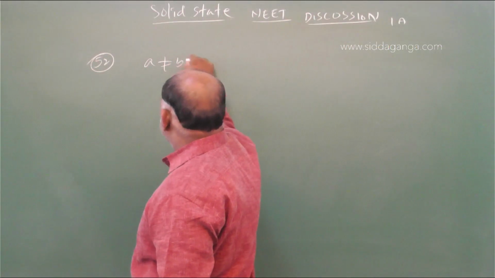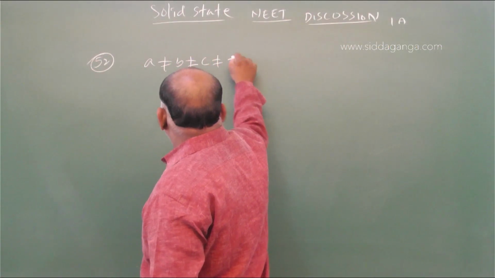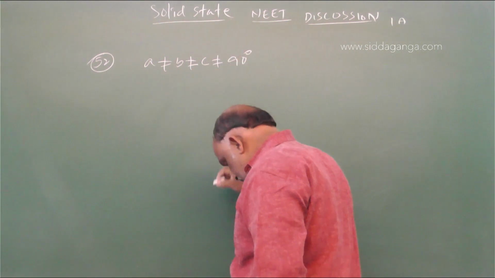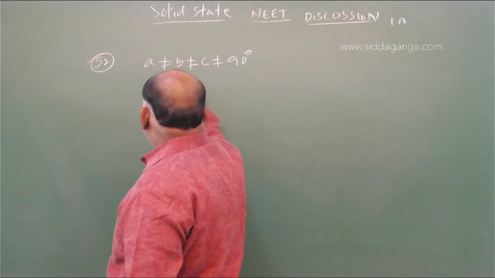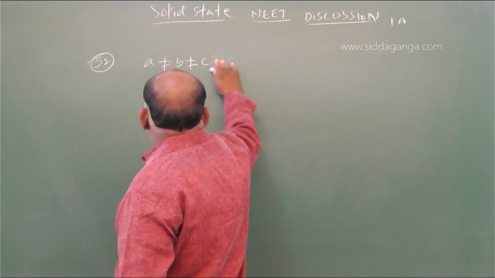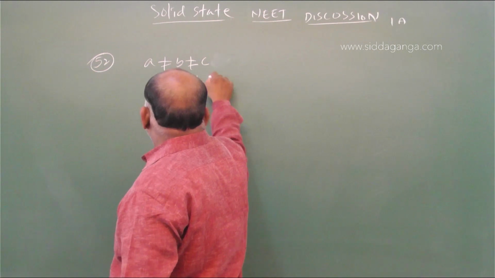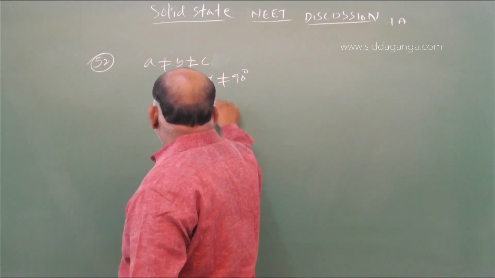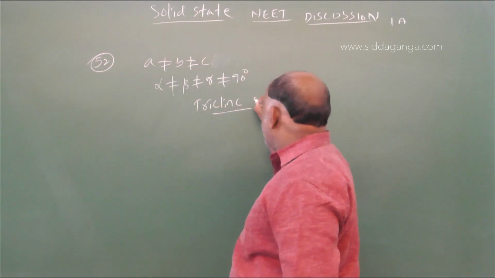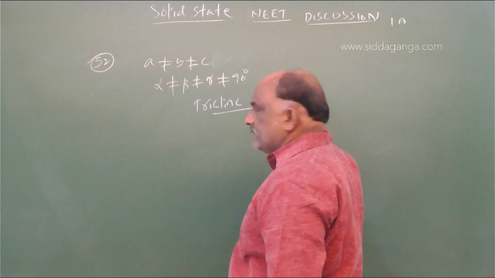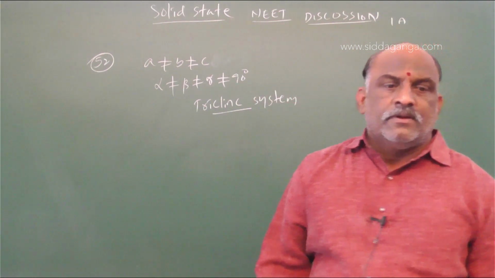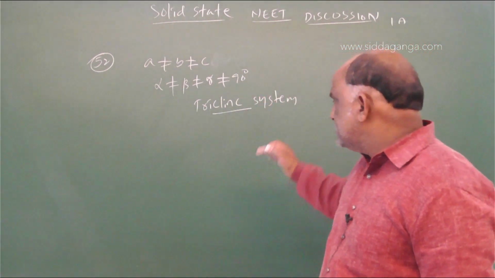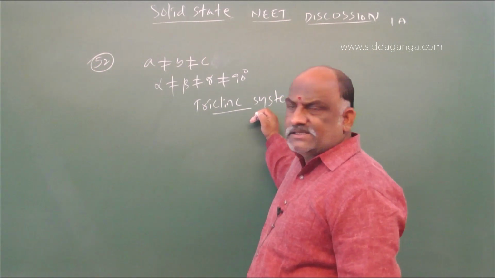This is said to be triclinic system. It is triclinic system.